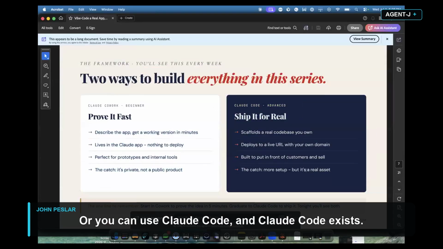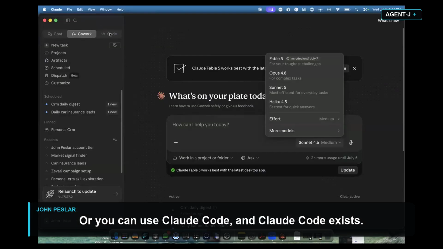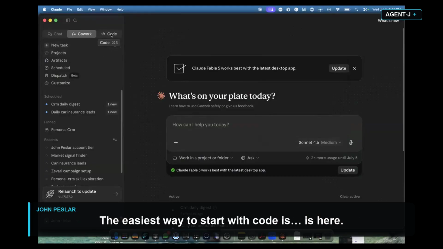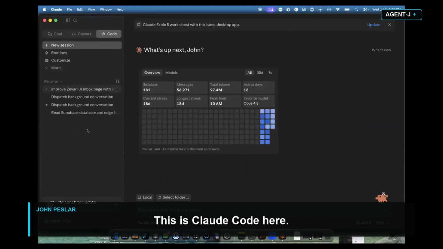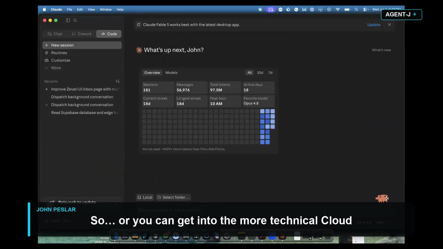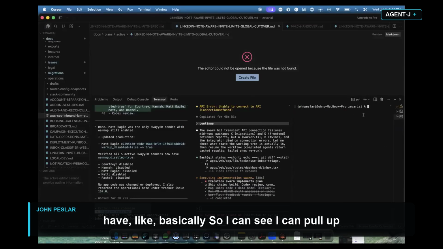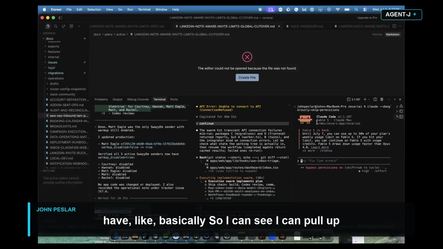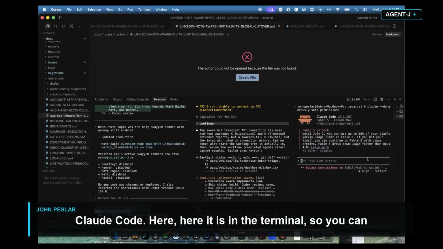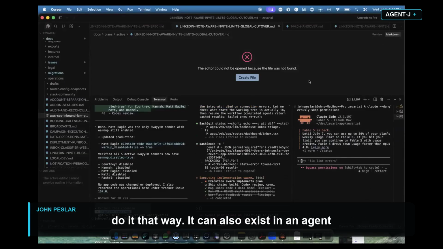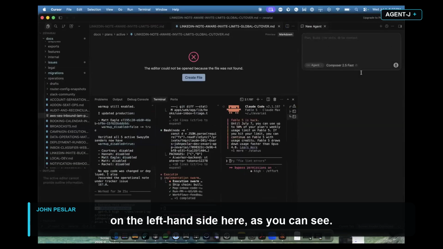Or you can use Claude Code. The easiest way to start with code is here. This is Claude Code here. Or you can get into the more technical Claude Code, which is what you see here, where I can pull it up in the terminal. It can also exist in an agent on the left-hand side here.